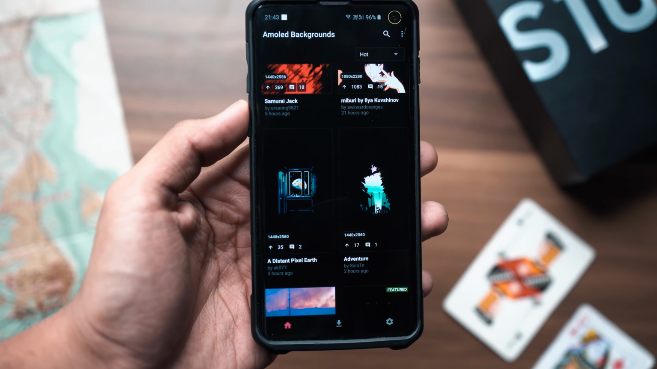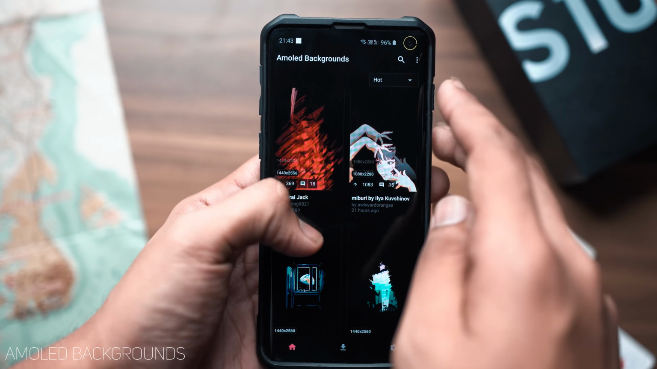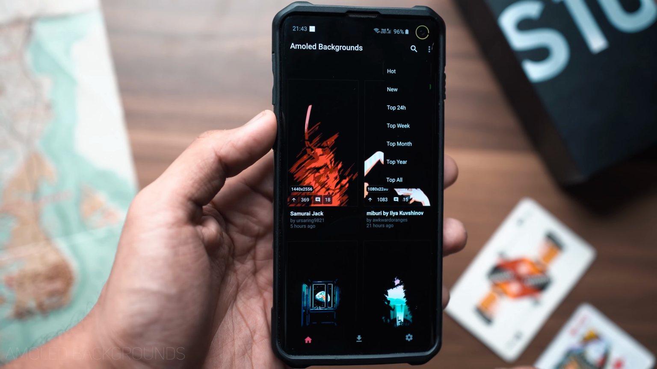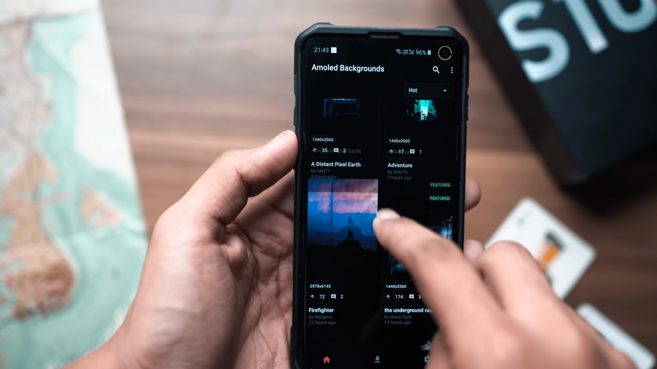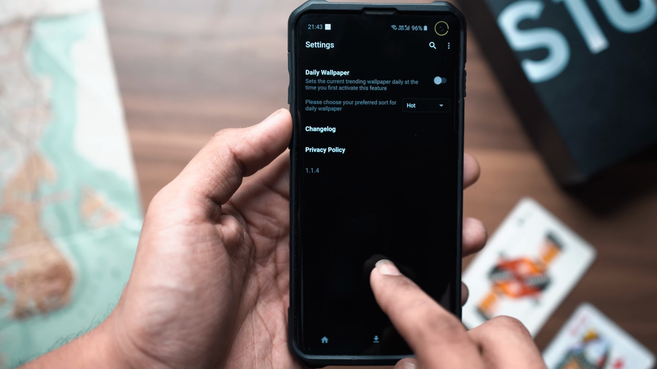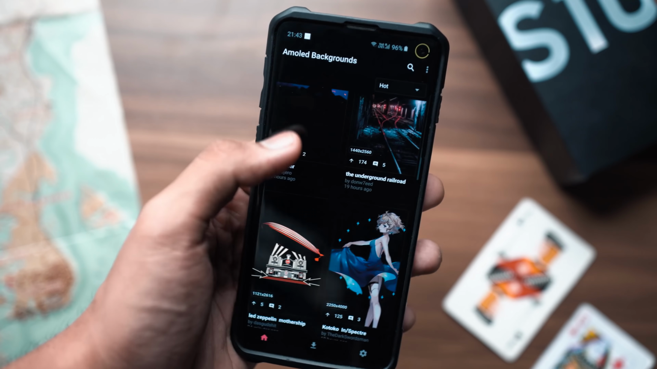Alright guys, so the first application on the list is called AMOLED Backgrounds for Reddit, and essentially it lets you preview and download wallpapers from the subreddit of AMOLED Backgrounds. So in case you follow this subreddit or you just like finding new cool AMOLED backgrounds that will make your home screen look absolutely sick, then you should definitely download this application.